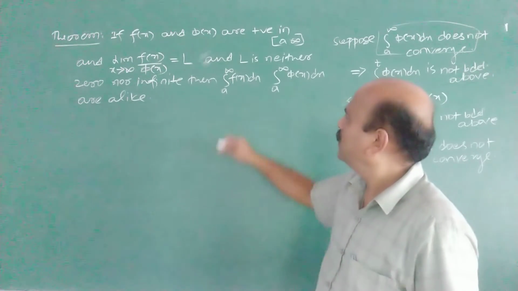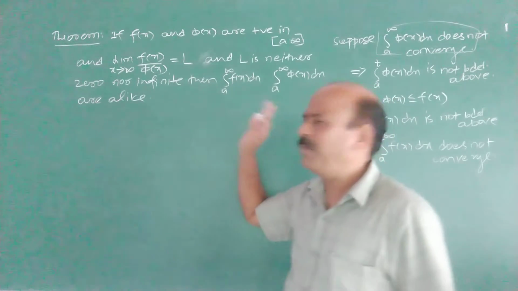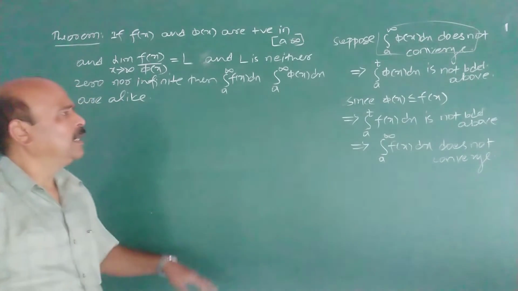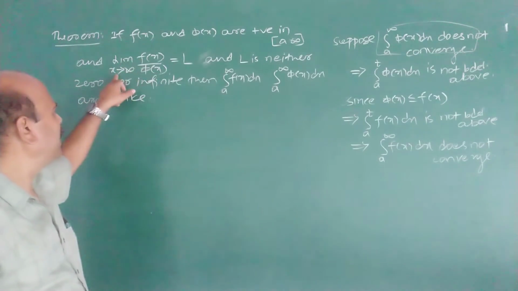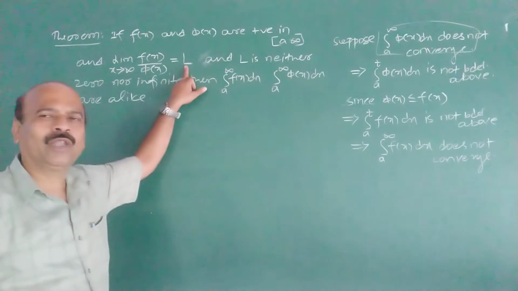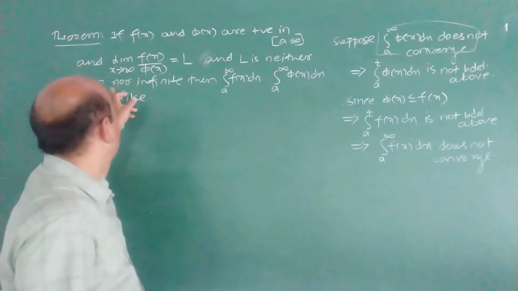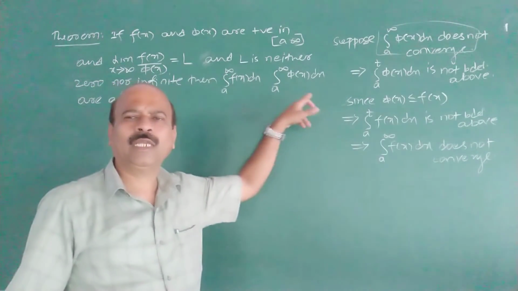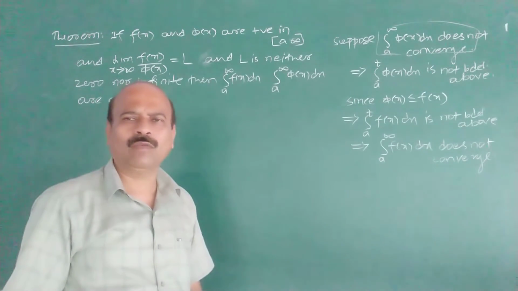In the case of the integral from a to b of f(x) dx also, we have proved the same comparison test. What is the test? If f(x) and φ(x) are both positive, and the limit of f(x) by φ(x) as x tends to a is small l, where l is neither 0 nor infinite, then the integrals from a to b of f(x) dx and φ(x) dx are alike: either both converge or both do not converge.